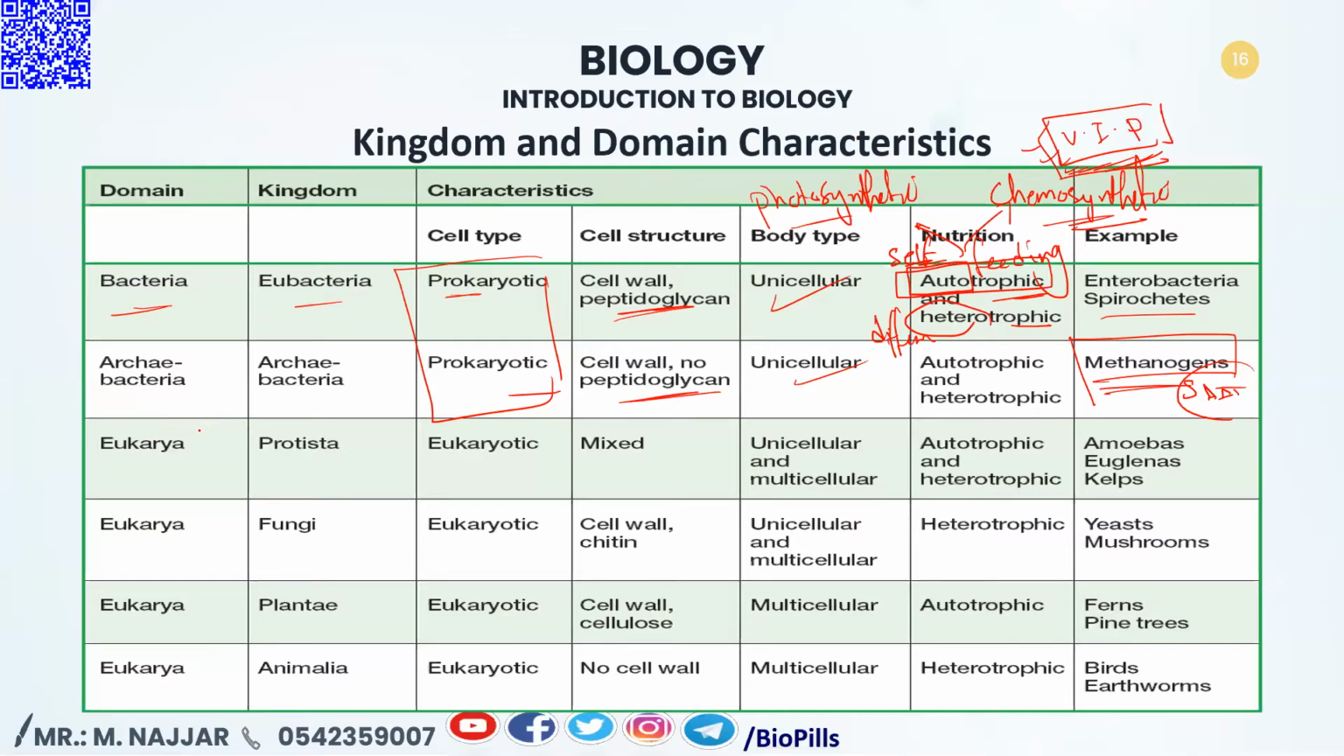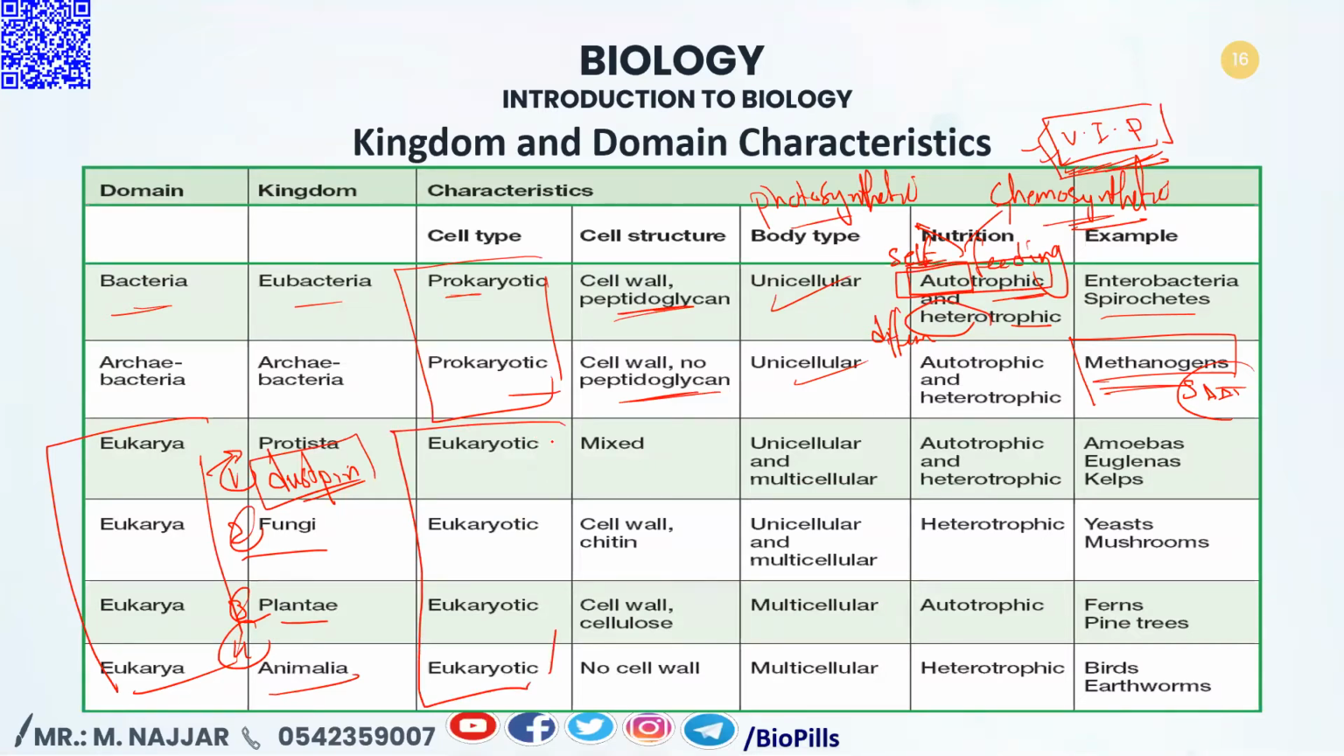Then we have the domain eukarya. Domain eukarya has 4 kingdoms. The first is the protista, the dustbin kingdom. You will know why it is a dustbin. Then we have kingdom fungi, kingdom plantae, and kingdom animalia. 4 kingdoms. All of them are eukaryotic. All of them, eukarya, are eukaryotes.